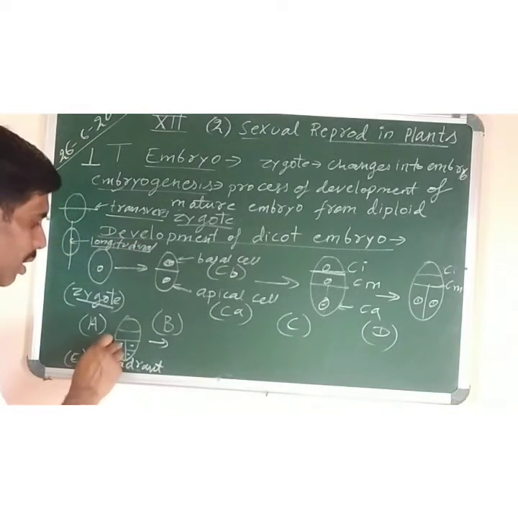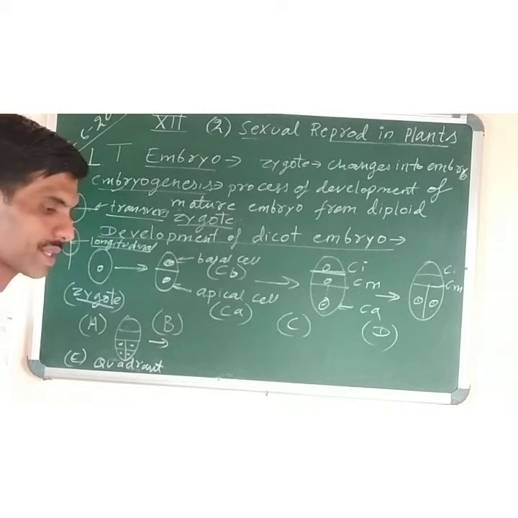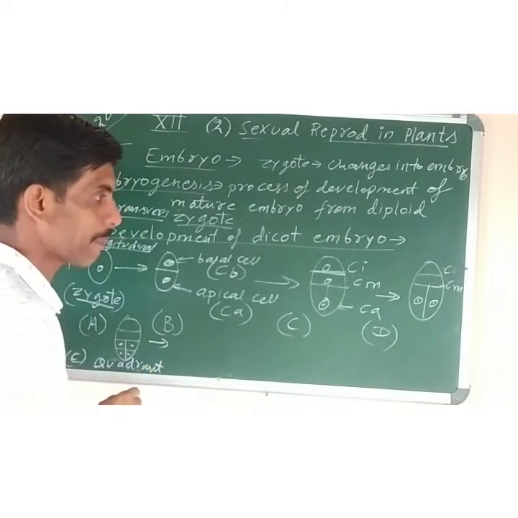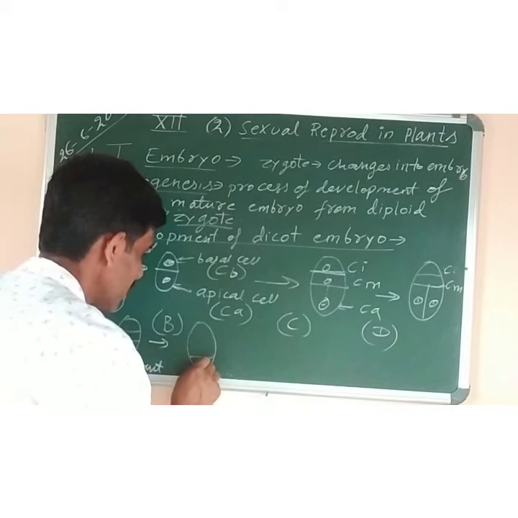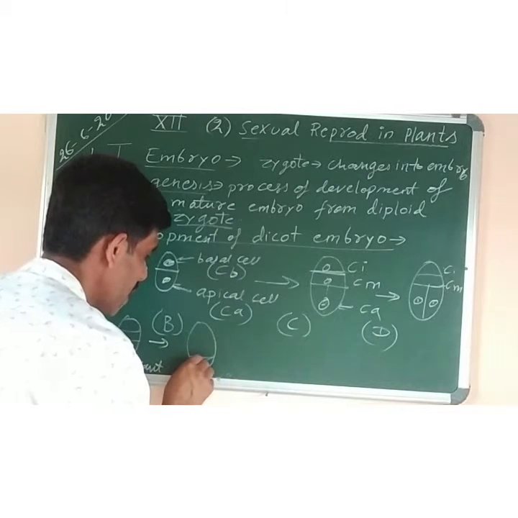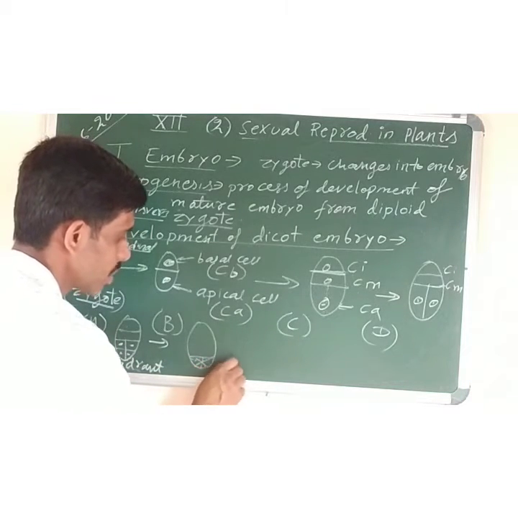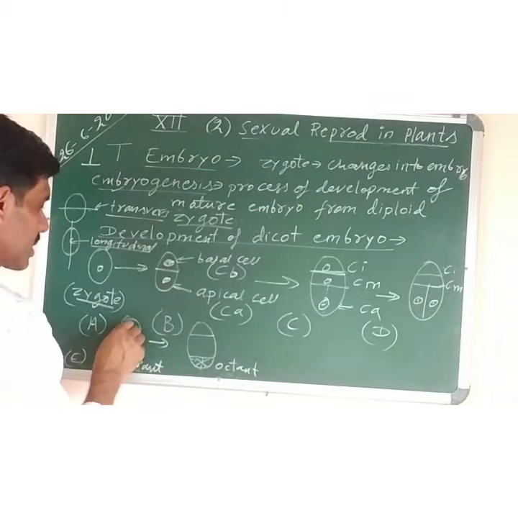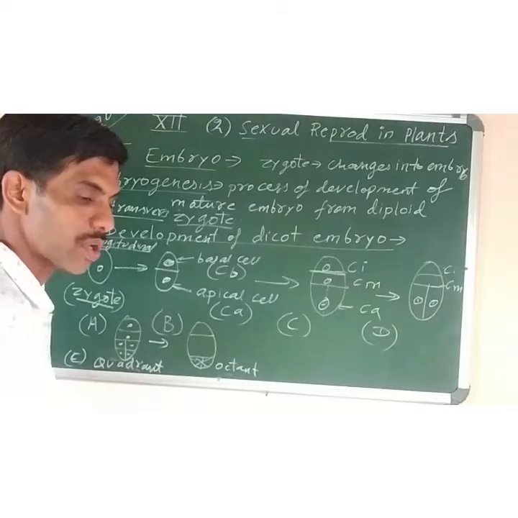And in the next step, what will happen? Number F. Now these 4 cells, all of them will undergo further division to form octant stage. Octant means 8. So in the next stage, now you can see like this, the cell is there. This one 8 stage will be there, means 1, 2, 3, 4, 5, 6, 7, 8. That stage is called octant, O-C-T-A-N-T. And here the others will remain as it is, that is CI, CM.